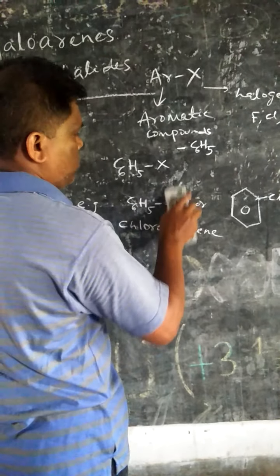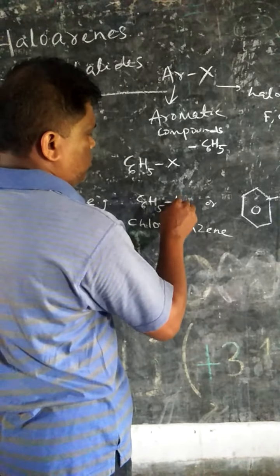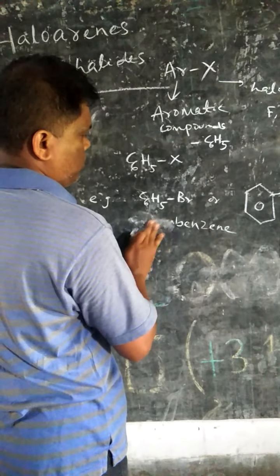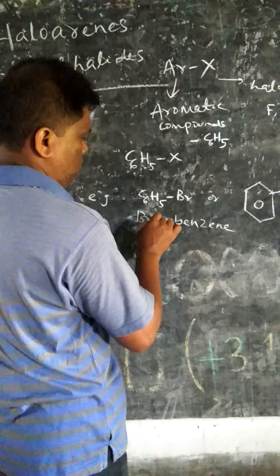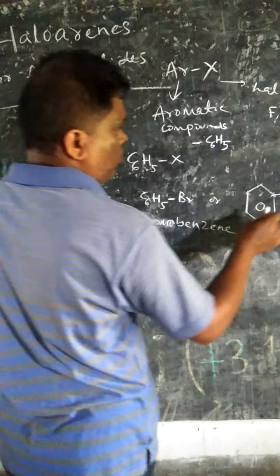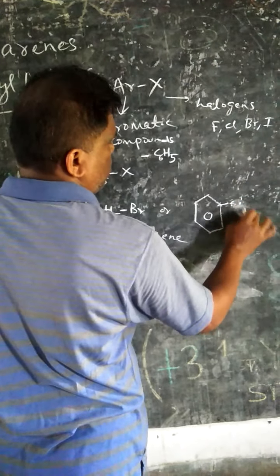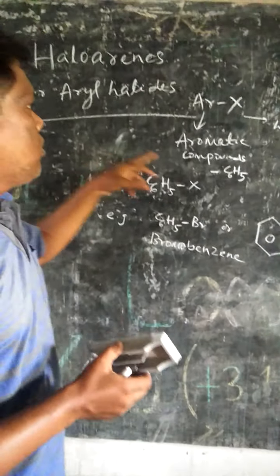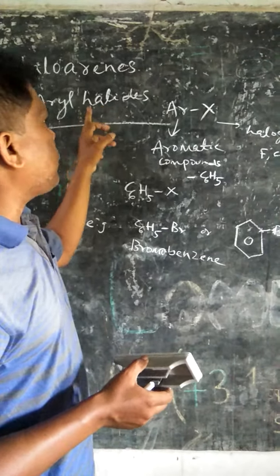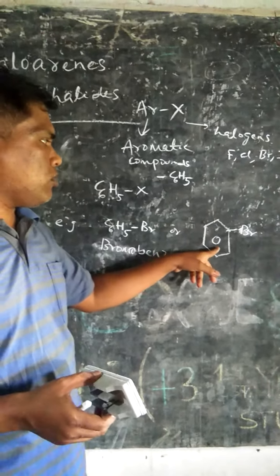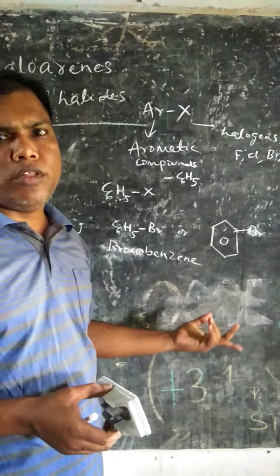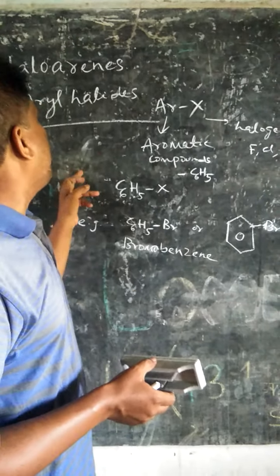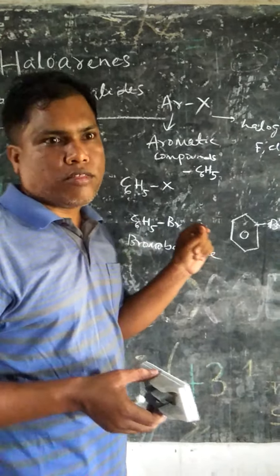Another example, suppose Br: this is bromobenzene. So these are haloarenes or aryl halides: bromobenzene, chlorobenzene, iodobenzene. These are a few examples of aryl halides.